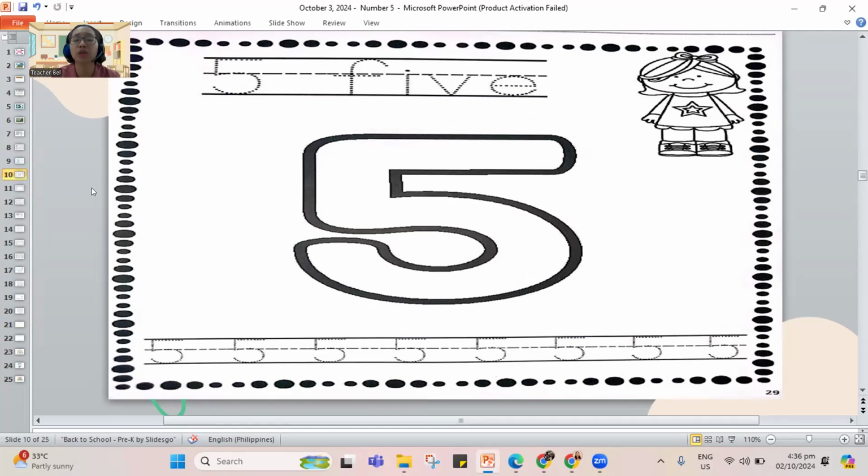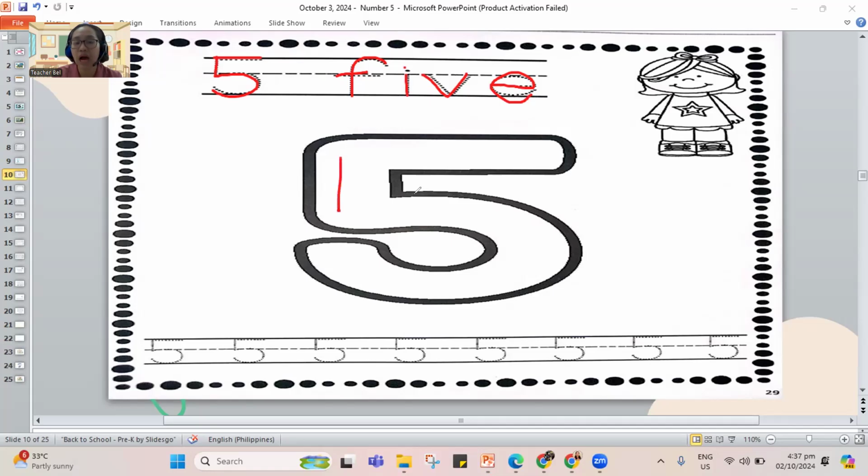So how about let's trace for our 5. A line down and make a belly for your 5. Don't forget the hat, number 5. And for the word 5, we have F, I, V, and the letter E. That's how you spell the word 5.